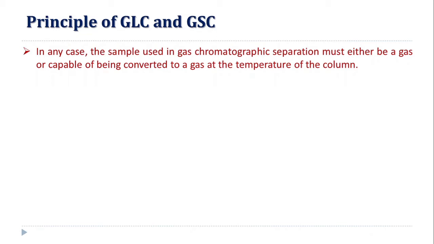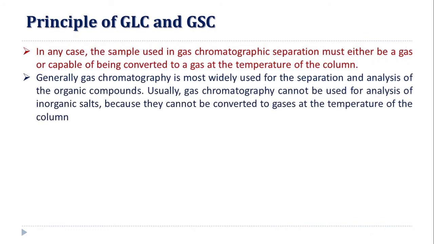The column has a particular temperature or range of temperature, and whatever the solutes or substances to be separated should be able to convert into vapor form. This is the main criterion for gas chromatography, either in GLC or GSC. Generally, gas chromatography is most widely used for the separation and analysis of organic compounds.